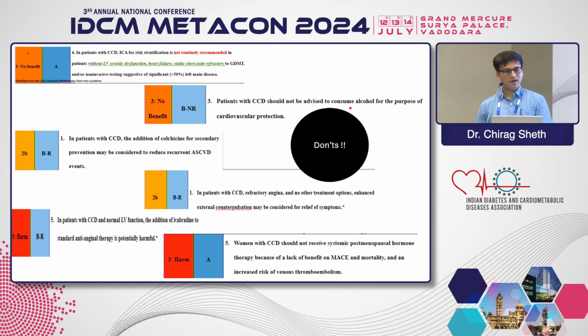Lastly, ivabradine as an add-on anti-anginal is not recommended. And lastly, post-menopausal females with chronic coronary artery disease should not be receiving hormone replacement therapy because that does not translate into, again, reduction in MACE or mortality. And there is increased risk of venous thromboembolism. So I think these are all don'ts as far as the different modalities in management are concerned.